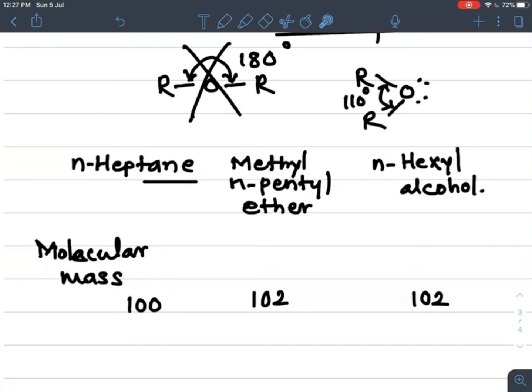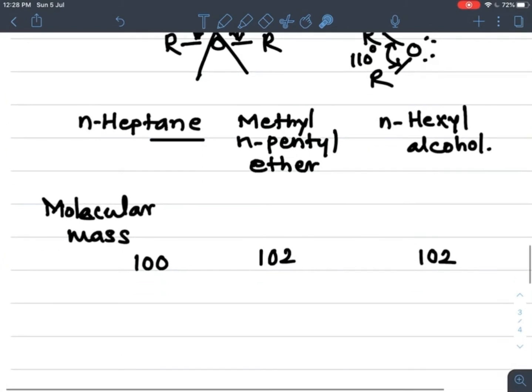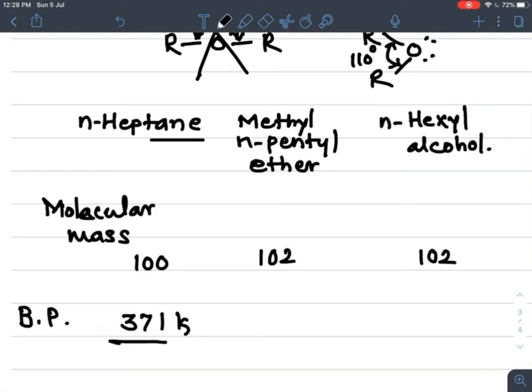So if you observe the molecular mass, N-heptane is 100, methyl N-pentyl ether is 102, and N-hexyl alcohol is 102. So N-heptane, this ether and alcohol have nearly the same molecular mass. Now you see their boiling points. The boiling point of N-heptane is 371 Kelvin. In case of this ether it is 373 Kelvin, but in case of alcohol it is 430 Kelvin.